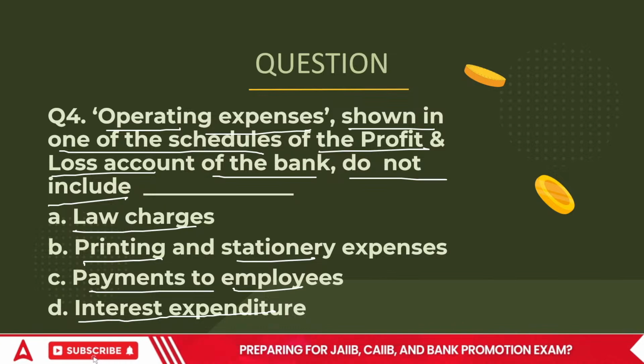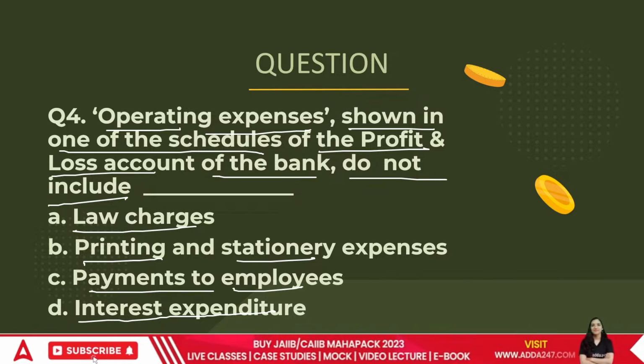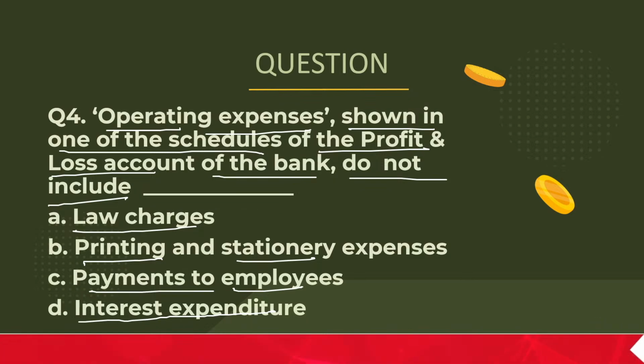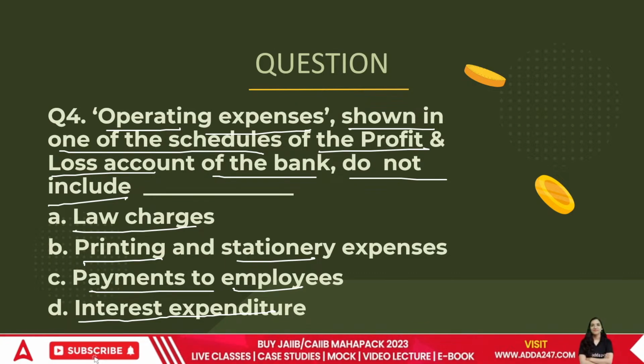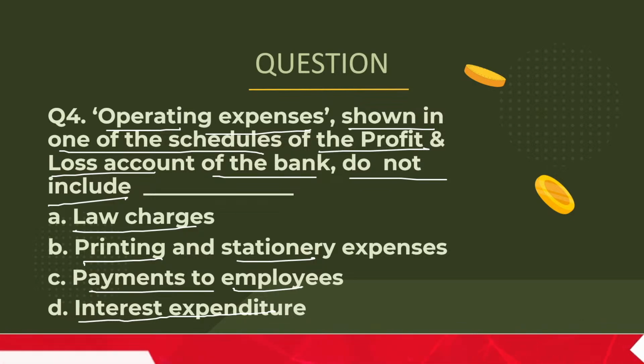So the operating expenses include law charges. Sometimes banks get into legal troubles, or they have to fight cases against people when people claim. Then printing and stationery, payment to employees, and interest expenditure.